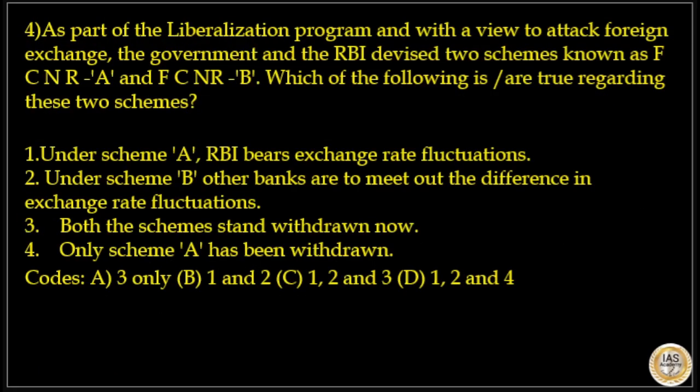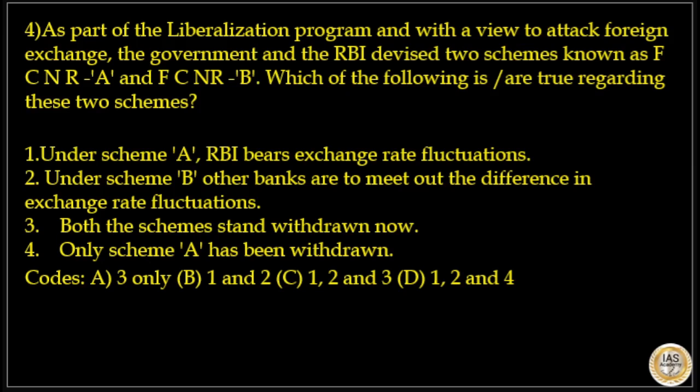Next is, as part of the liberalization program and with a view to attract foreign exchange, the government and the RBI devised two schemes known as FCNR-A and FCNR-B. Which of the following is or are true regarding these two schemes? Statement number 1, under scheme A, RBI bears exchange rate fluctuations.